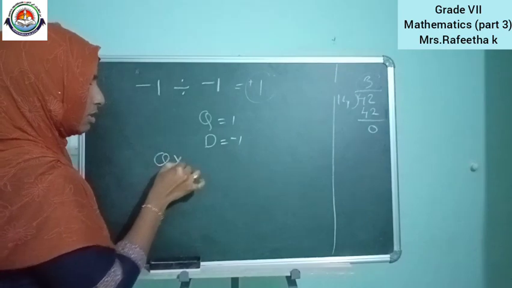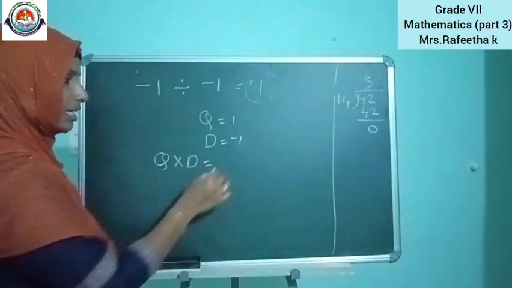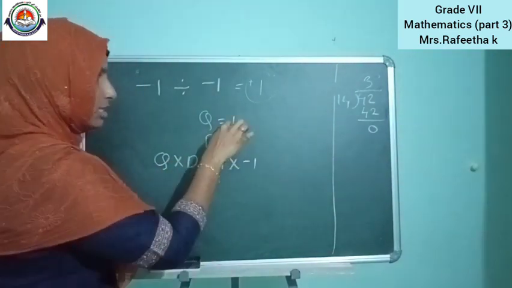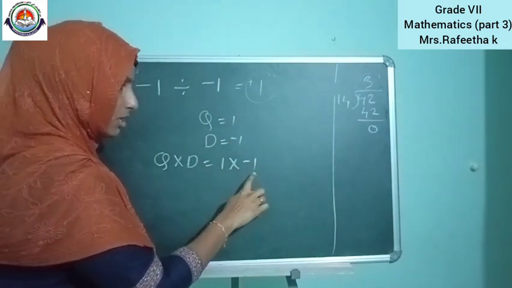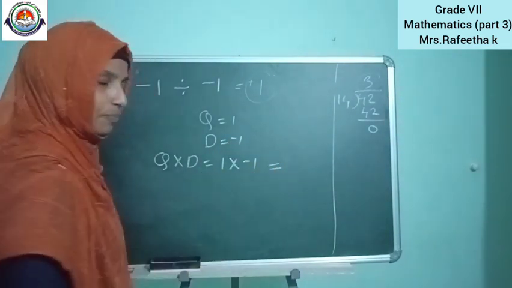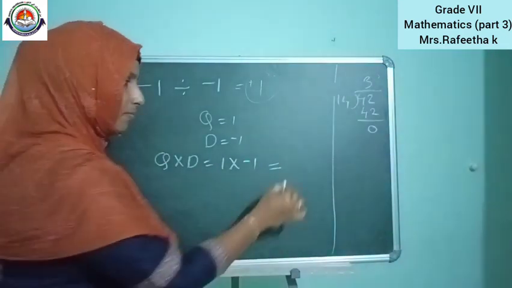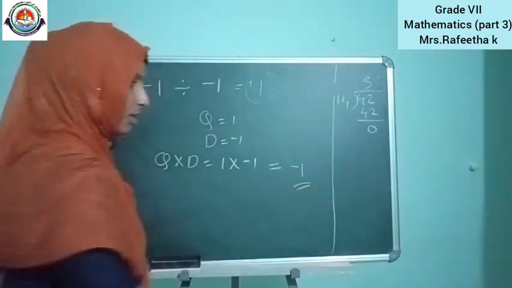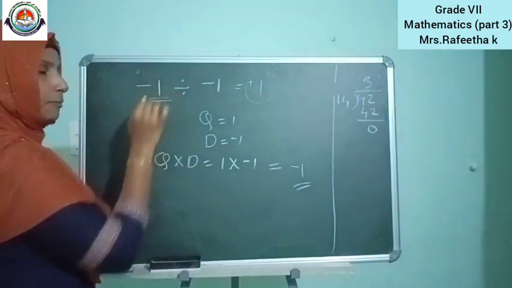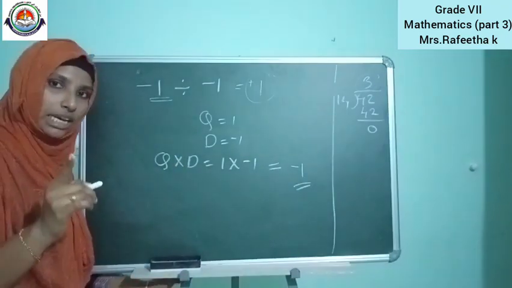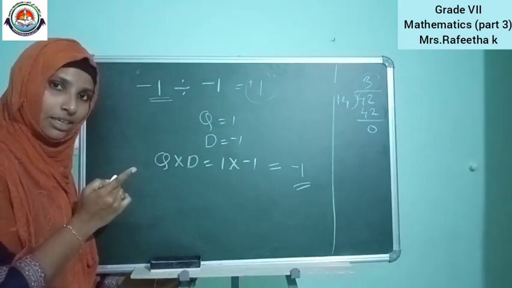Check whether quotient multiplied by divisor, that is 1 multiplied by minus 1, gives the dividend. If 1 is multiplied with minus 1, what will we get? Yeah, minus 1. So we checked, yes, that is correct.